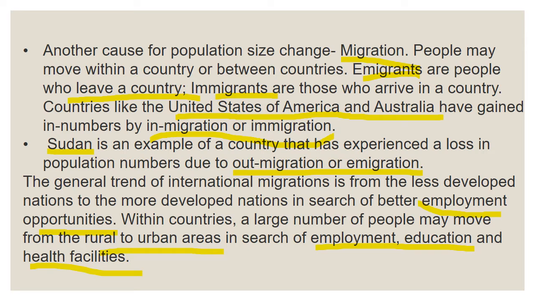So, if people move from one place to another place, that is called migration. If they are leaving a country, that is called emigration. If you are getting into the country, that is called immigration. So, which country is getting more immigration? The United States of America and Australia. And Sudan, what is happening in Sudan? More emigration, more people are going out of that country. Understood, children? Very good.